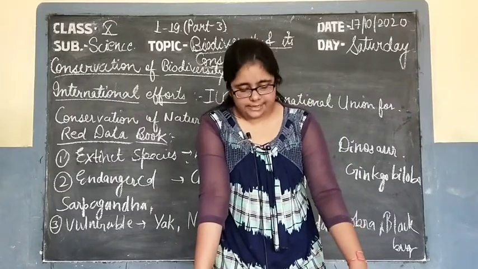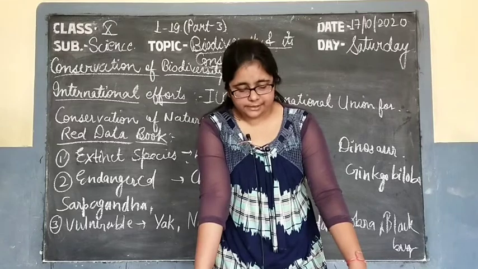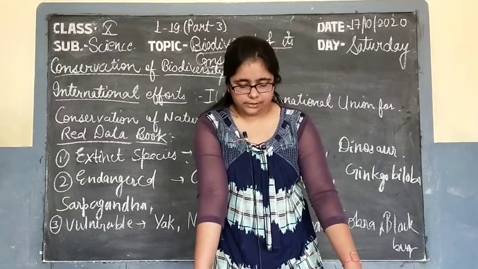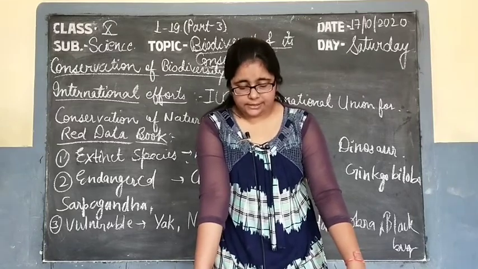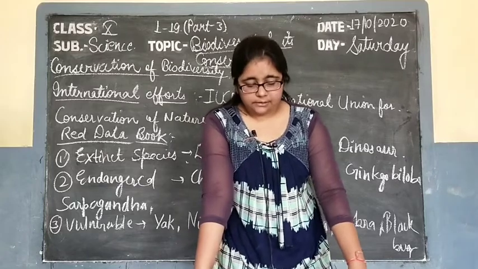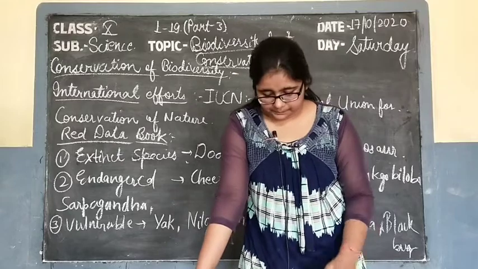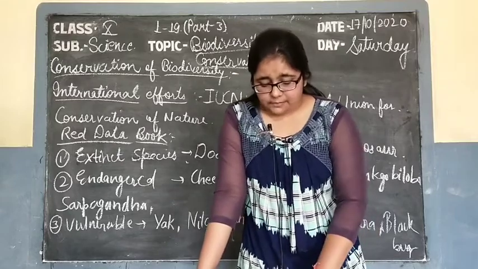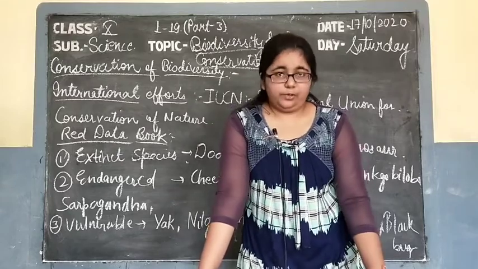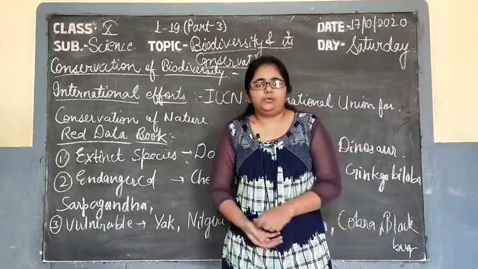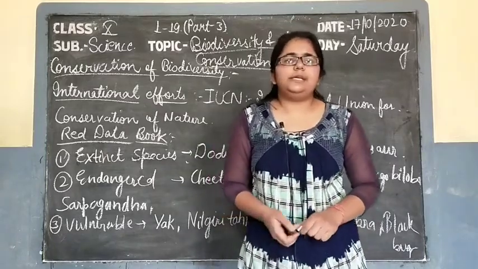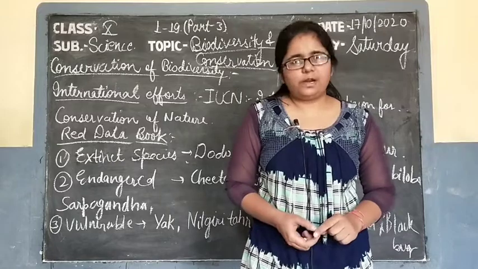It has three tiers. First of all, at the national level, it is the National Biodiversity Authority. Then at the state level, it is the Biodiversity Board. The next level is the Biodiversity Management Committee at the local level. Then the next one is the National Green Tribunal. These are just like the high courts. They will deal with matters related to the endangered species of plants and animals.